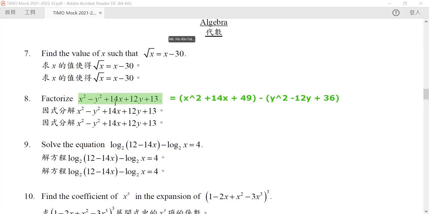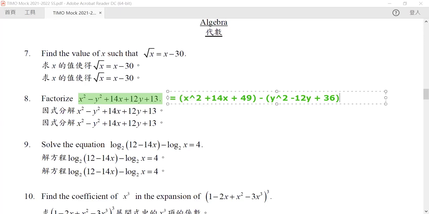The variables separate themselves. The x has nothing related to y, and y has nothing to do with x. They are not multiplying together. There is no x times y term in here. So since they are separated, we can separate like this.